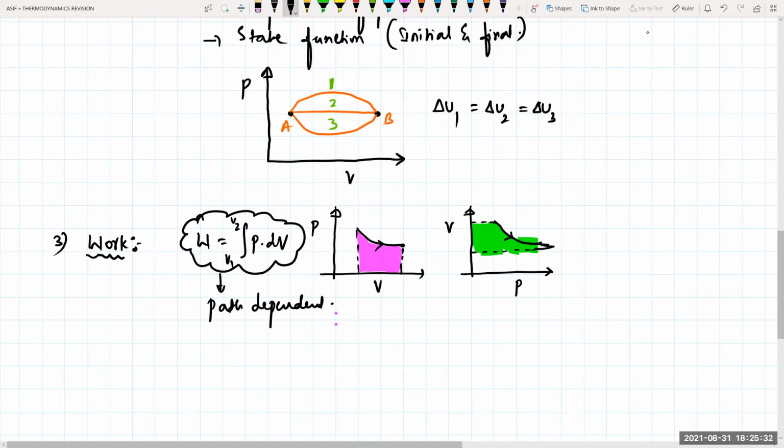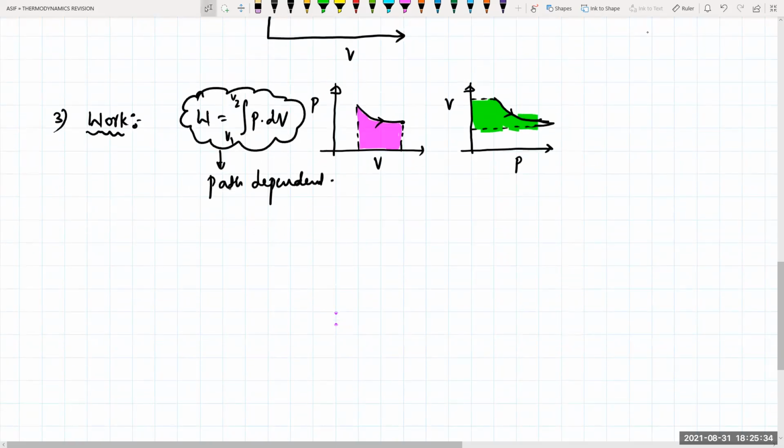Clear? Now tell me what the different processes we know are. So I'll write here processes and the work done calculations.